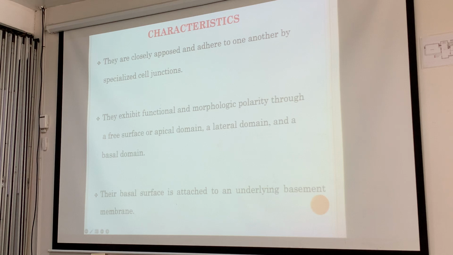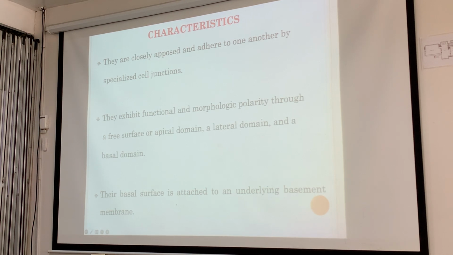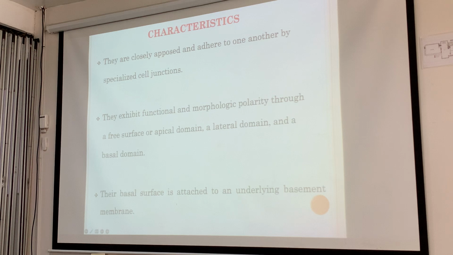So characteristics of epithelium, they're closely opposed, meaning aligned together, adhering to one another by specialized cell junctions. So we need to understand what helps connect and attach epithelium to each other. They exhibit functional and morphologic polarity through a free surface or apical domain, a lateral domain, and a basal domain.